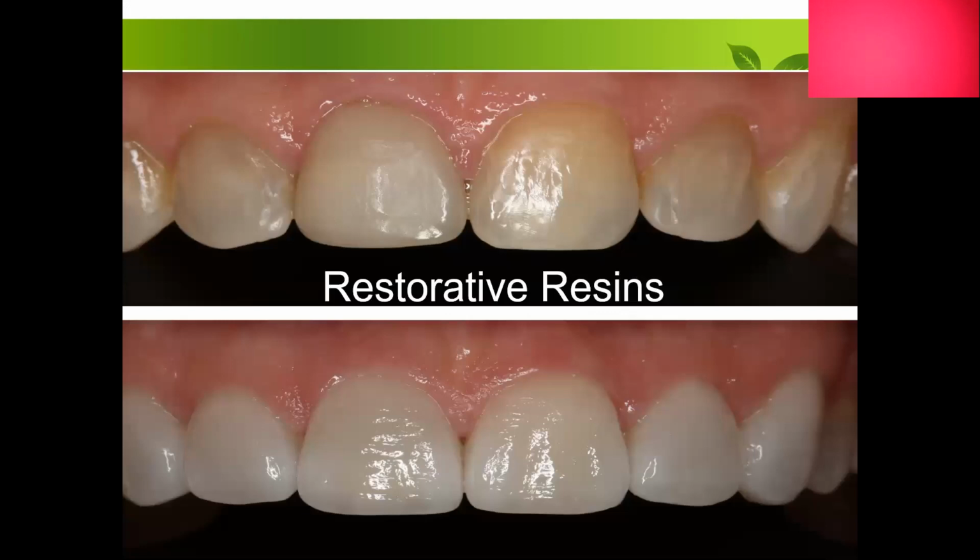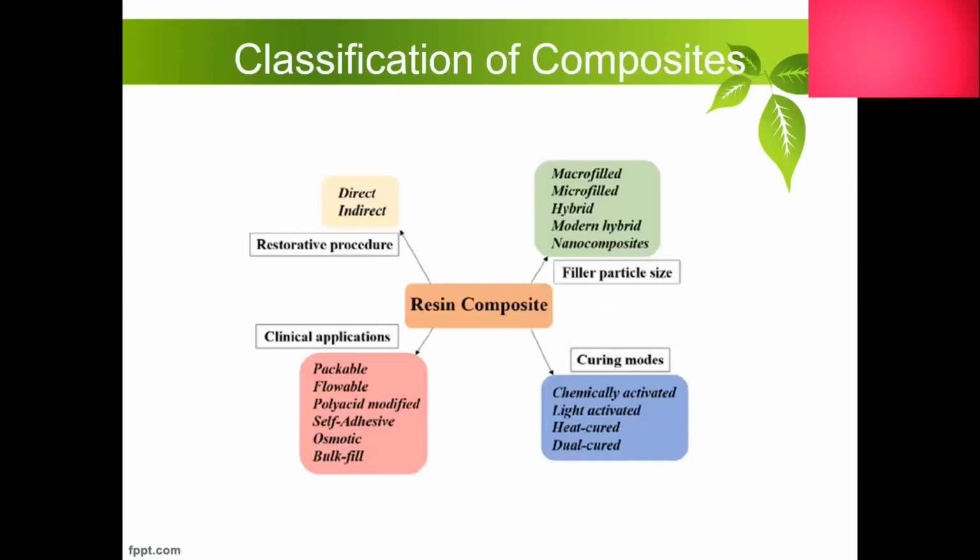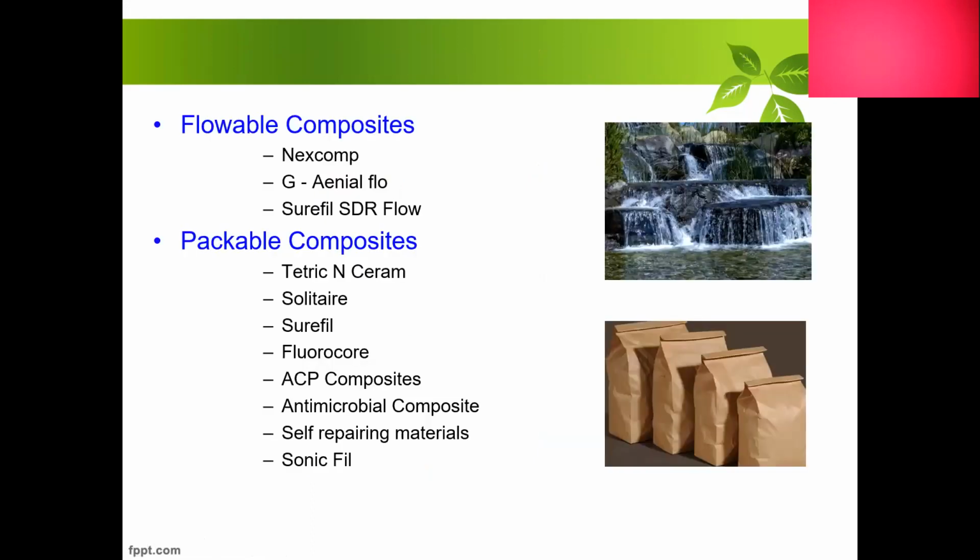And now moving on to composite restorations. Composites, if we have to classify, are classified based on restorative procedure, on filler particle size, based on chemical applications, and based on curing modes, taking all the advantages from different types of composites, curing modes and clinical applications. Composites are combined to form newer resins. Newer resins are introduced in these materials. So to summarize, the flowable composites are as follows and packable composites are these. These are the recent advances.